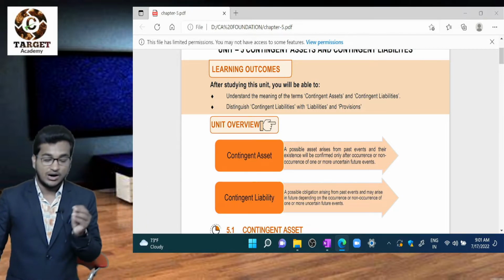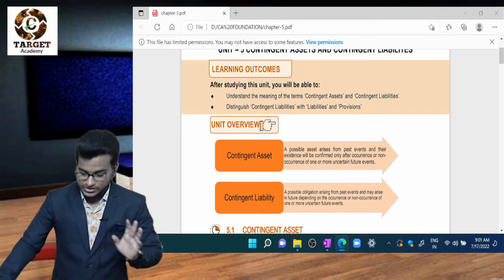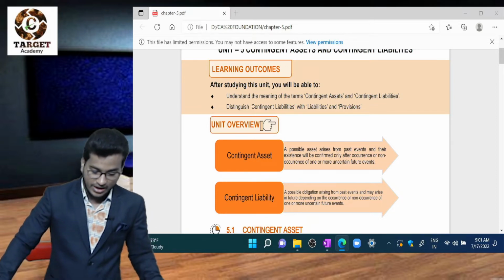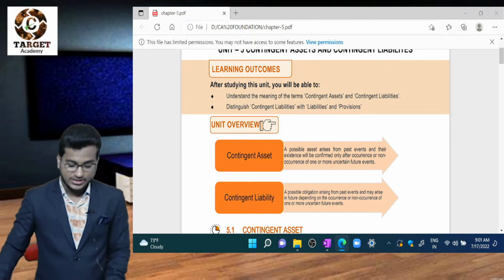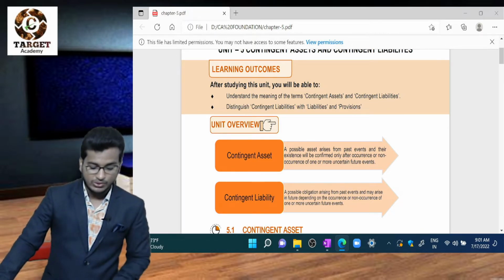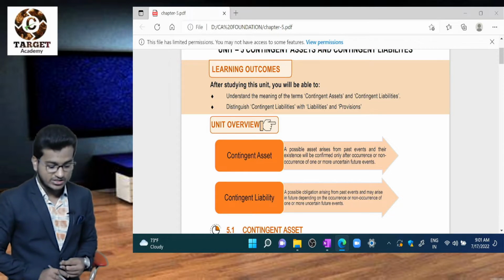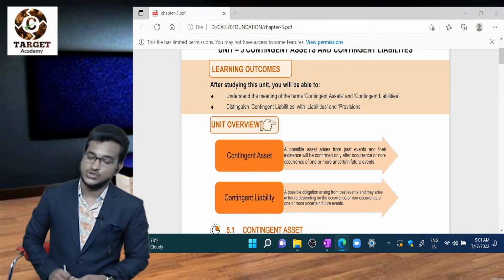This is a possible asset. If you see the slide, a possible asset arises from past events and its existence will be confirmed only by the occurrence or non-occurrence of one or more uncertain future events.